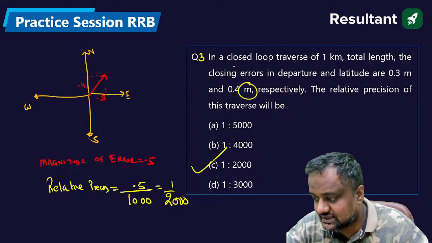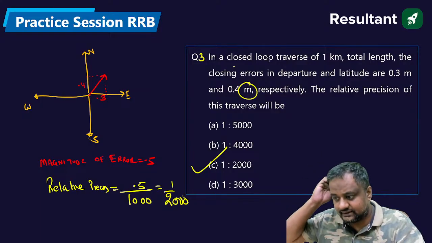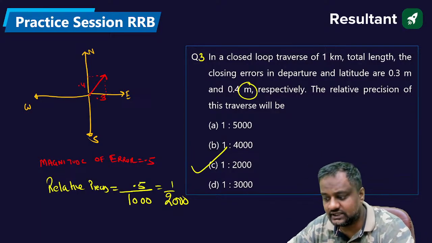Question number 3, C. Yes, great. No Vishnu, it will not be A, it will be C. Come on.